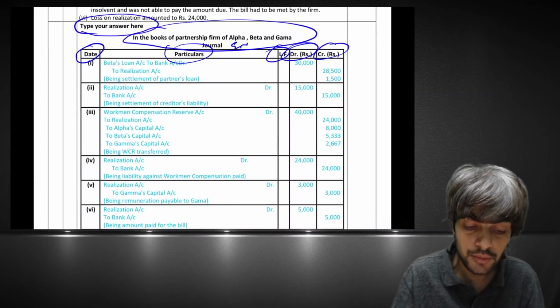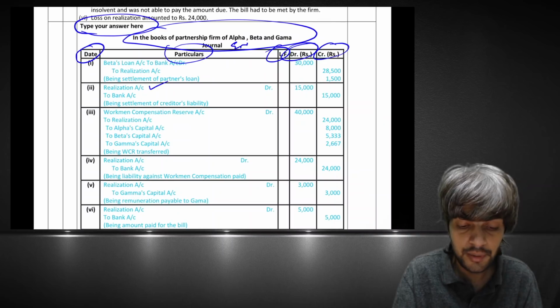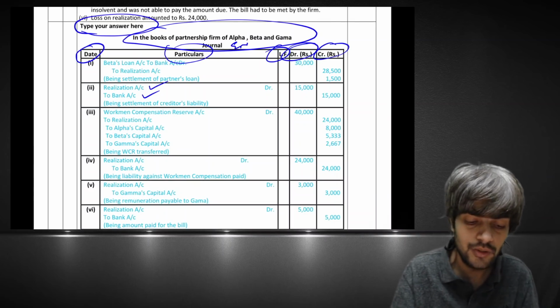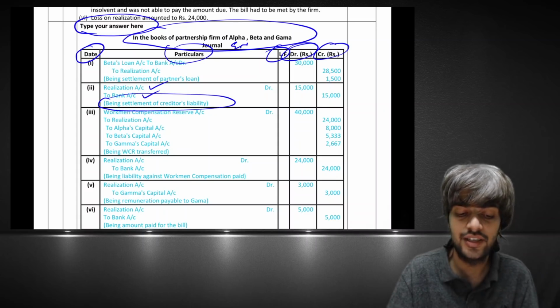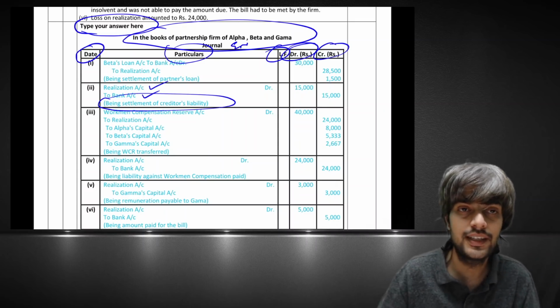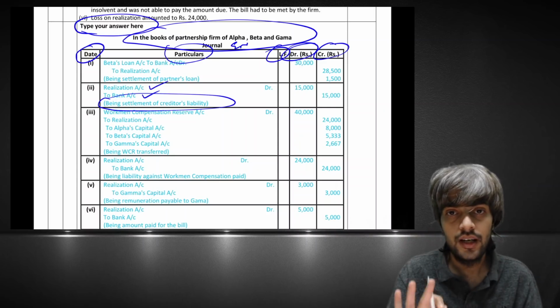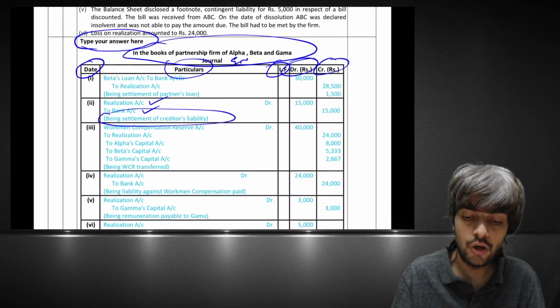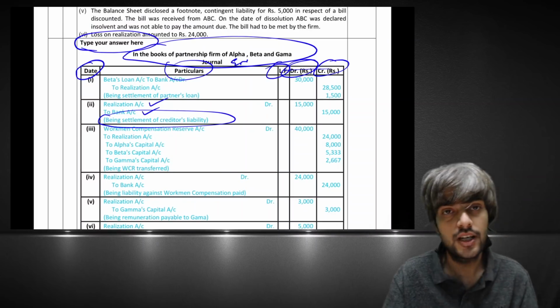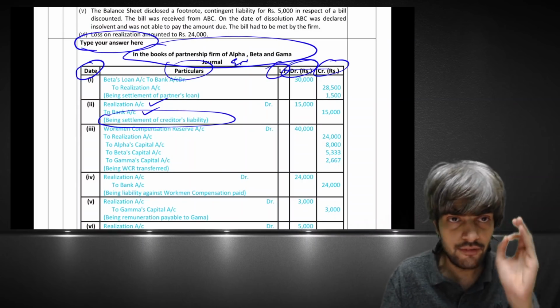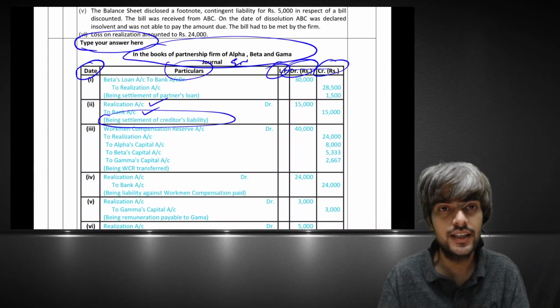So you just have to give the entry, like realization account debit to bank account, and write the narration: being settlement of creditors' liability. In short, the blue part needs to be written by the candidate. All the rest, the formatting and columns, will be provided by the institute. I again request, if you have any suggestions, you can surely put them in the comment box.